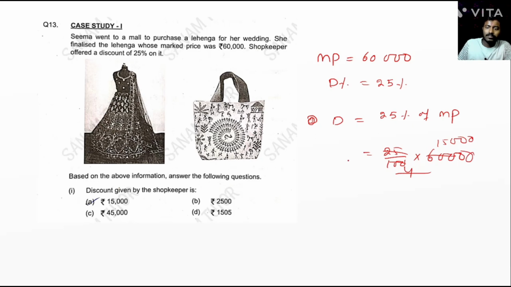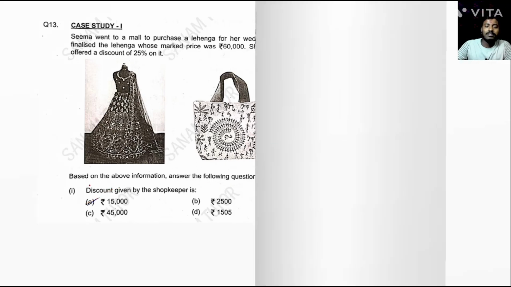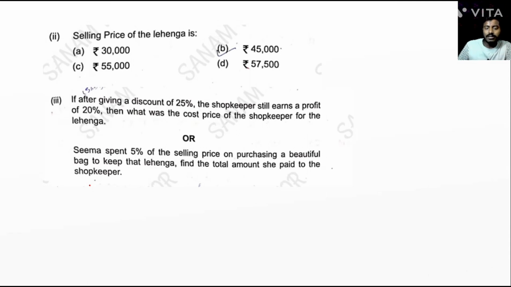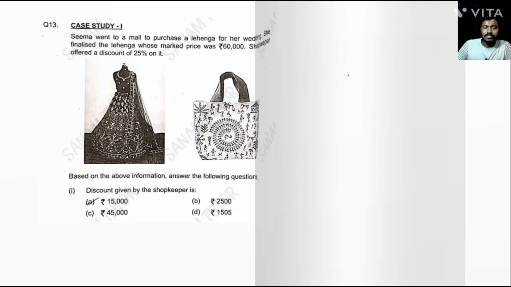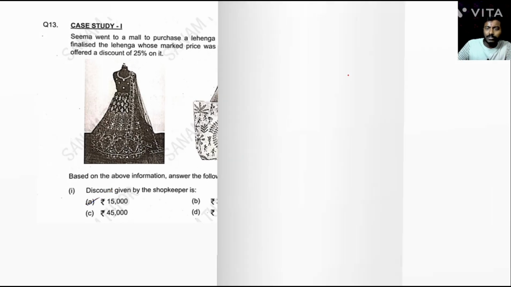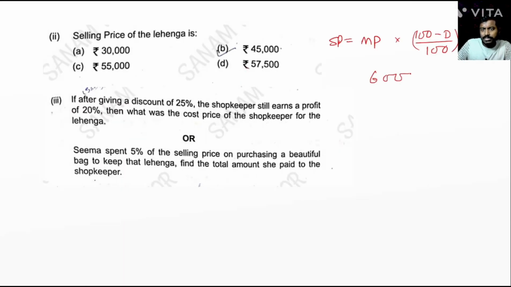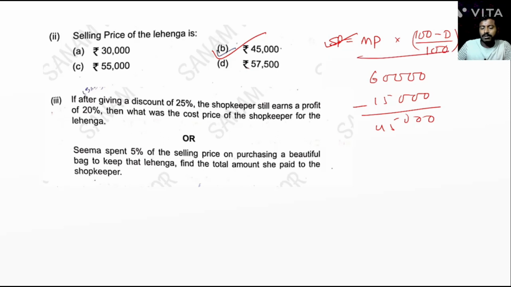Okay, 15,000. Next question. Selling price of the lehenga. Okay, selling price formula is MP into 100 minus discount divided by 100, or you can find discount is 15,000, total price is 60,000. 60,000 minus 15,000, so equal to 0045. So 45,000 is the selling price. Okay, or you can find the SP by using this formula.